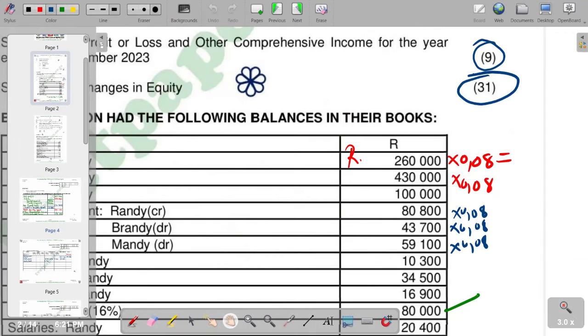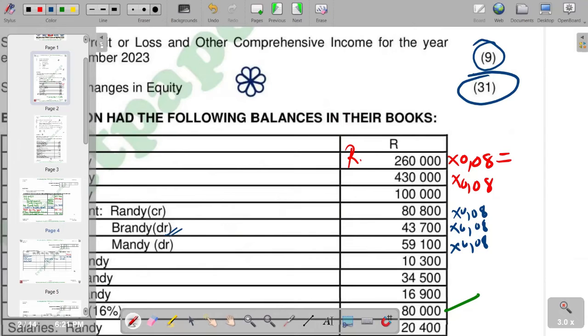Take note, it is a debit balance. So debit balance, it means it's a negative, but it's a negative in the statement of changes in equity. So 43,700 times 0.08, we are going to get it as 3,496.